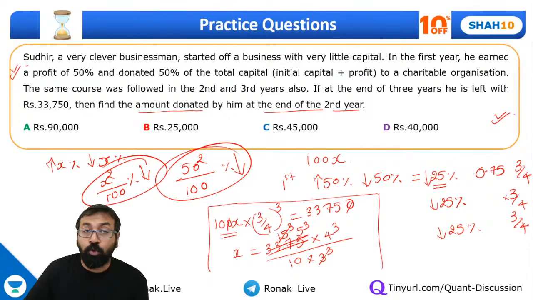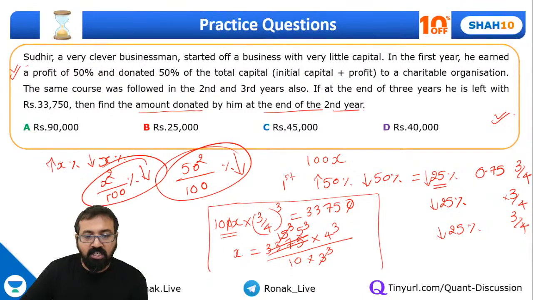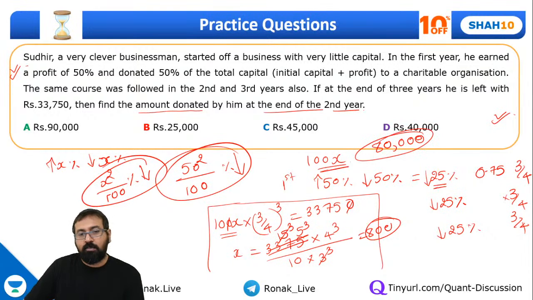So 5 cube into 4 cube, it's nothing but 8,000. Divide by 10, it's 800. So x will come out to be 800. So what is our amount? 100 into 800, that is 80,000 was the initial amount. Okay.